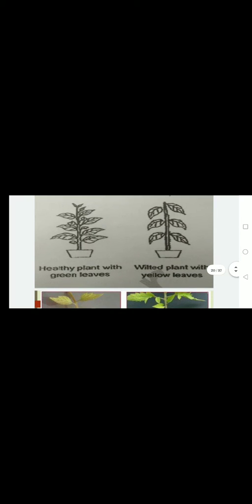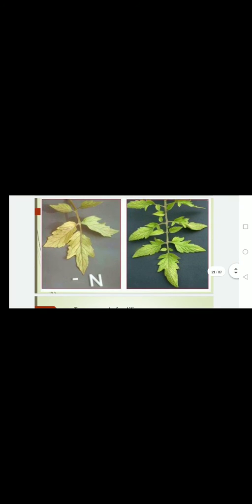You can see one plant grows with green leaves and one plant grows with wilted and yellow leaves because one plant may not have sufficient nitrogen and one plant has enough nitrogen. So those plants that have enough nitrogen grow much better as compared to the plant that does not get enough nitrogen.